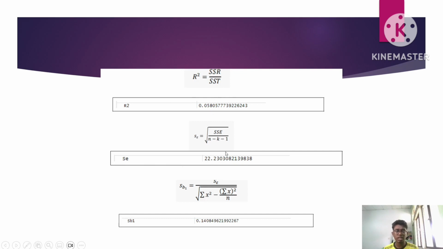And then using R Studio again, we find the standard error of estimate using the value of SSE. In R Studio, we got the value of the standard error of estimate here. And then next, by using the standard error of estimate from the previous step, we will find the standard deviation of the regression slope. Using R Studio, we got the value for the standard deviation of the regression slope.